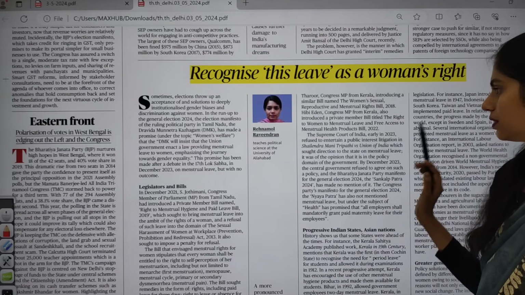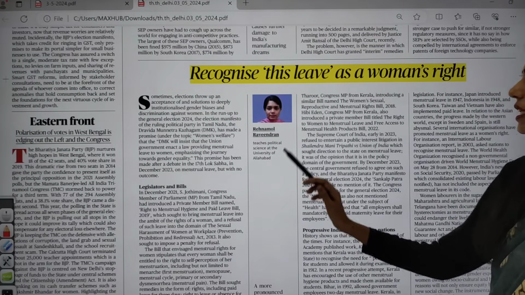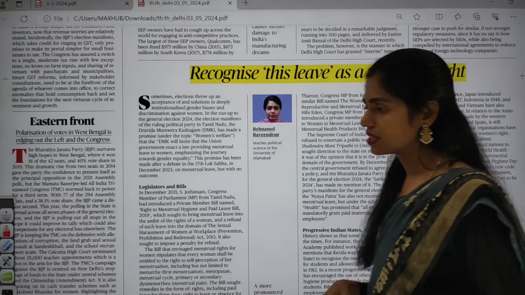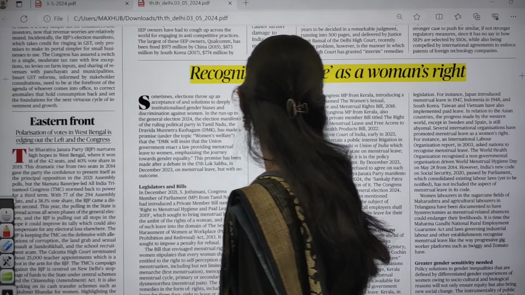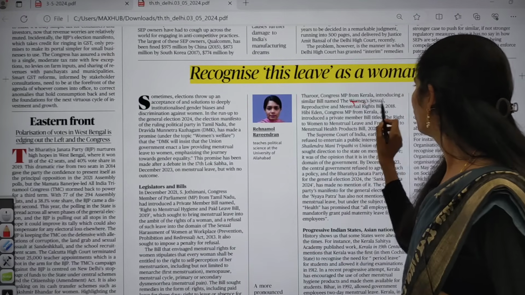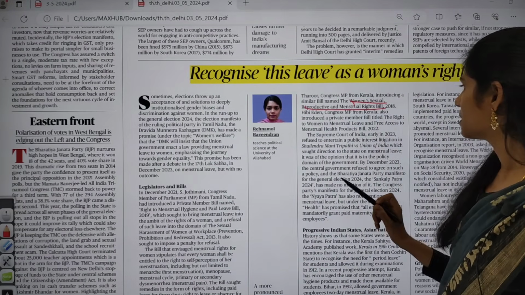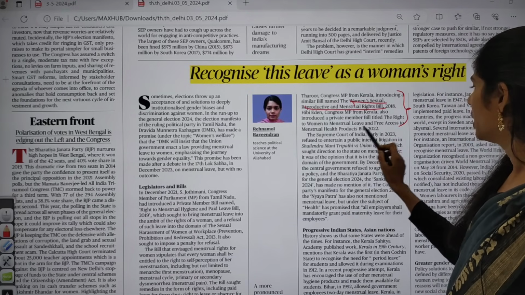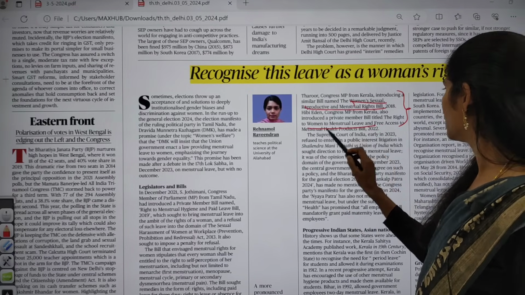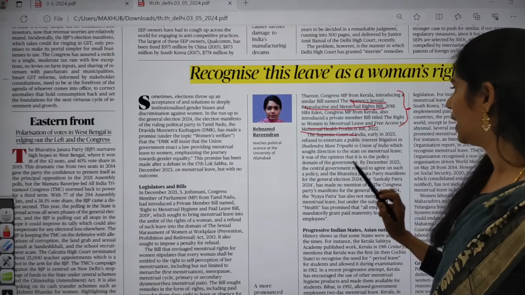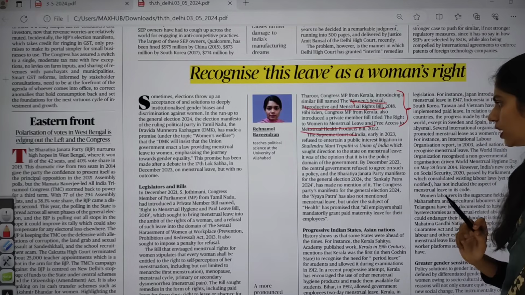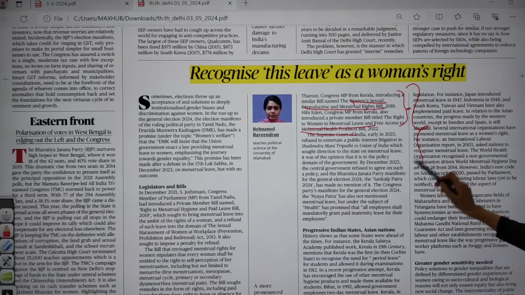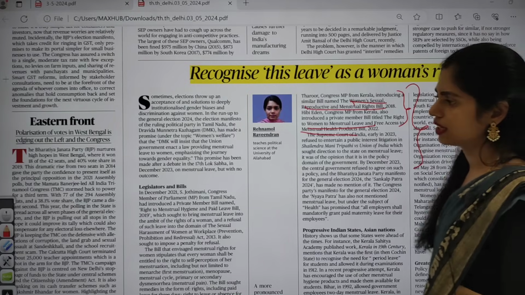So if you have time, you can go through this. Actually, some important bills are given, like the Women's Sexual, Reproductive and Menstrual Rights Bill. And next one is the Women to Menstrual Leave and Free Access to Menstrual Health Products Bill of 2022. So these are two important things which are given. So go through this article once.